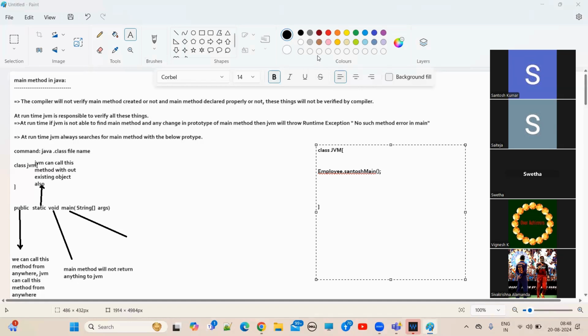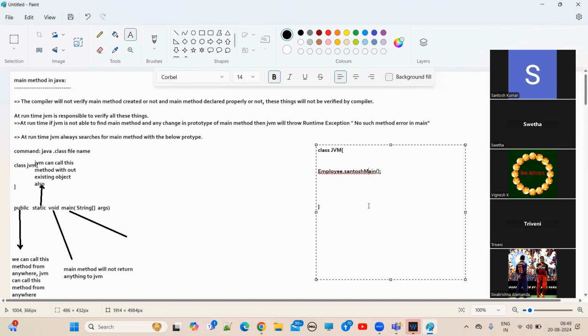Okay? Now you can put Santosh main as a main method. But as a programmer, can we edit the JVM? No. We cannot edit the JVM. Understand? So what name is configured in the JVM for the main method?